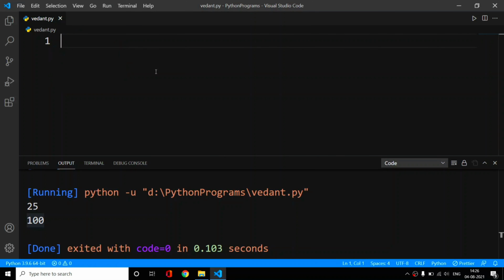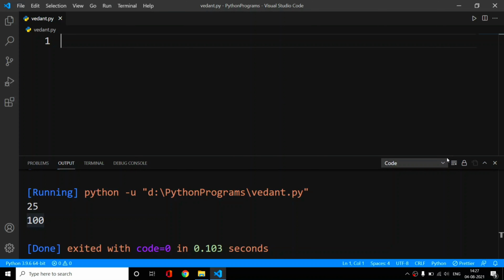Now we will see the rules which we will use to keep our code neat and clean. You should keep in mind and you must follow these rules. Basically these rules are recommended by PEP 8, which is a documentation or guideline which tells you how to write your code neat and clean and the best practices to write Python programs.